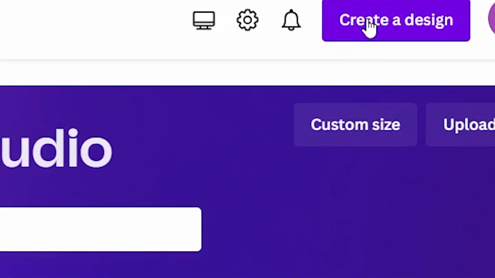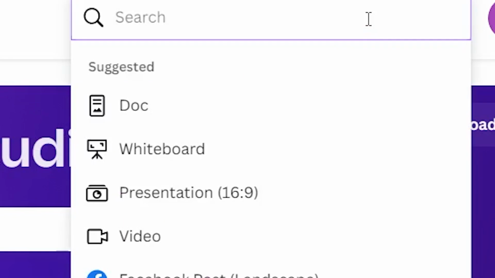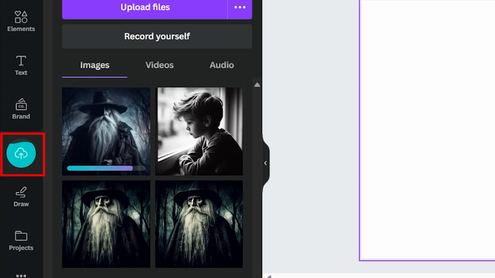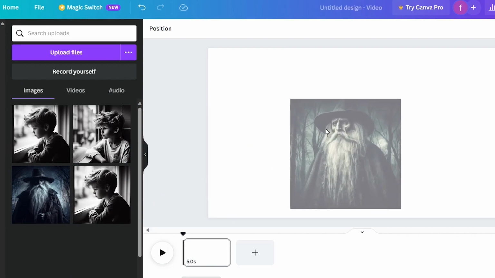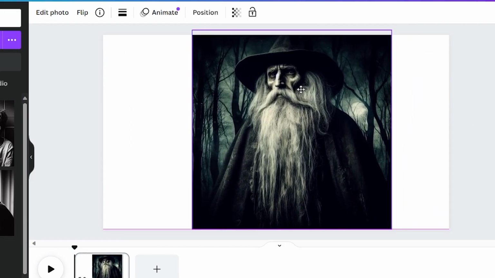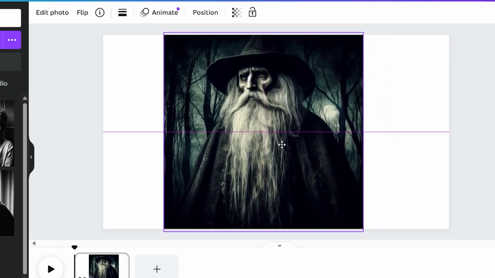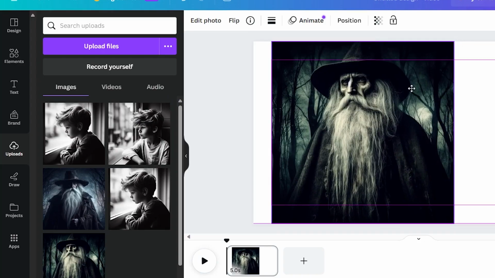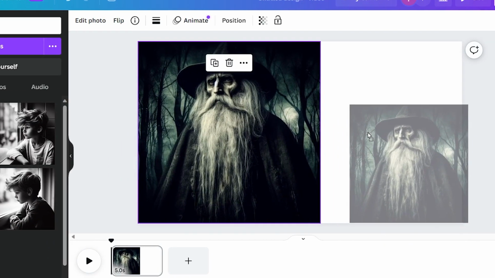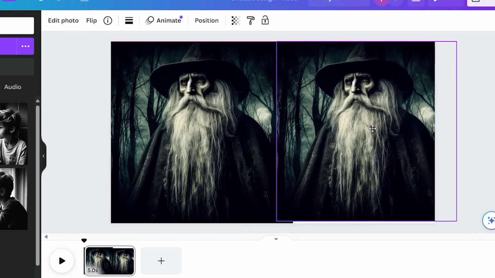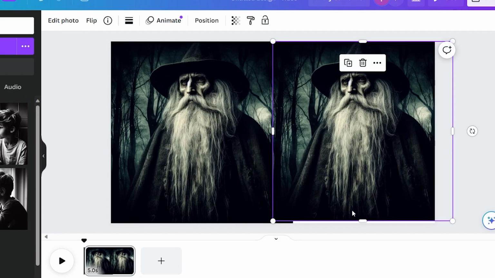Then, click Create a Design. Then search for Video. Start by uploading the images and the voice recordings we made. Now that you're done uploading everything, grab the images and place them on the timeline. You may notice a small problem where the images don't cover the whole frame, but don't worry, I have a solution for this. I want you to grab two of the same images that we made and place them on the edges like this. Try to make them as equal as possible.